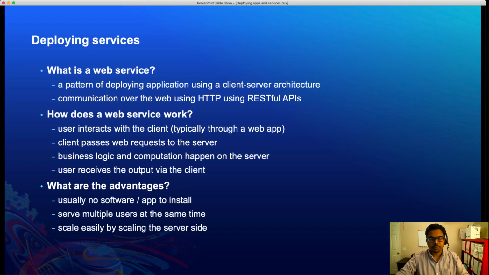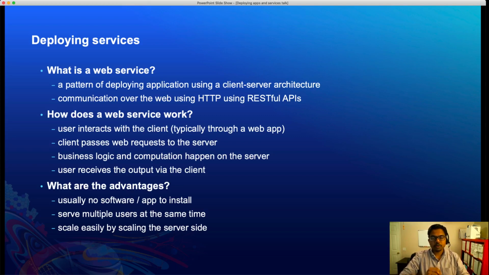How exactly does a service work? Well, the user interacts with a client, which is usually in the form of a web application. This client application will send the request over to the server using the HTTP protocol that we discussed earlier. The business logic and all the computation and the geoprocessing will happen on the server. The server will send the response back to the client application, and the user will see the response through the client application.